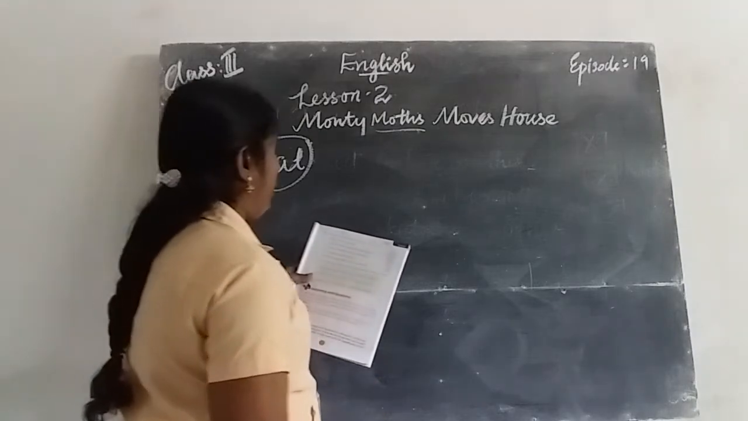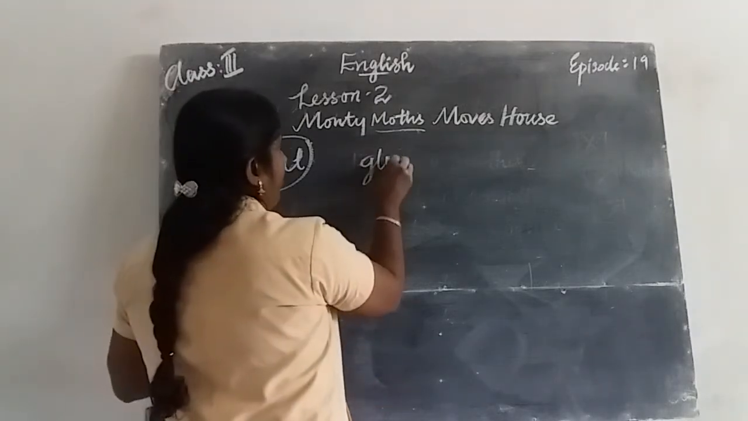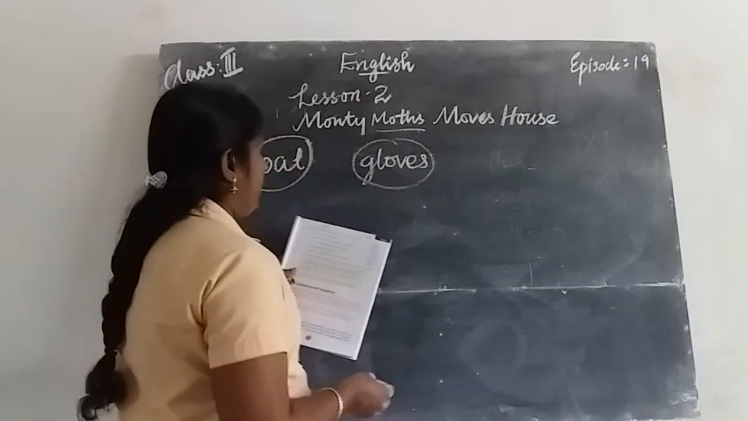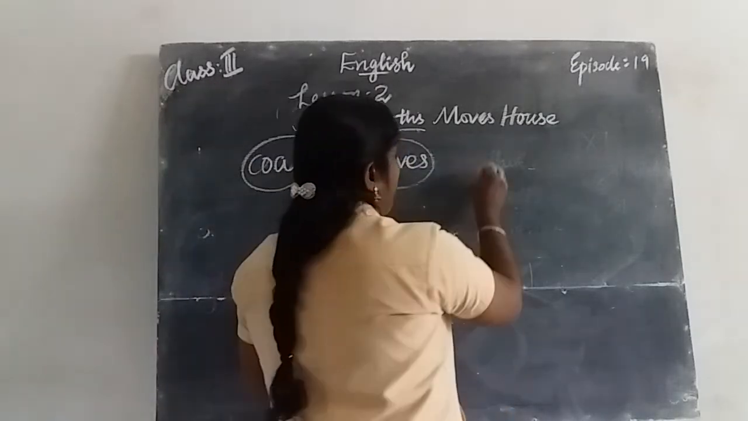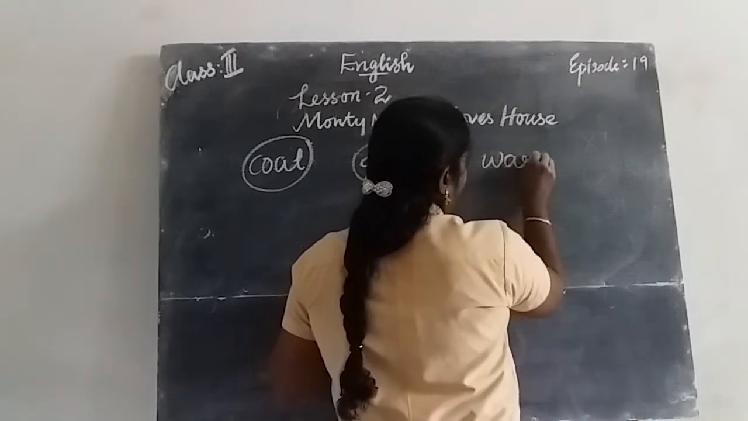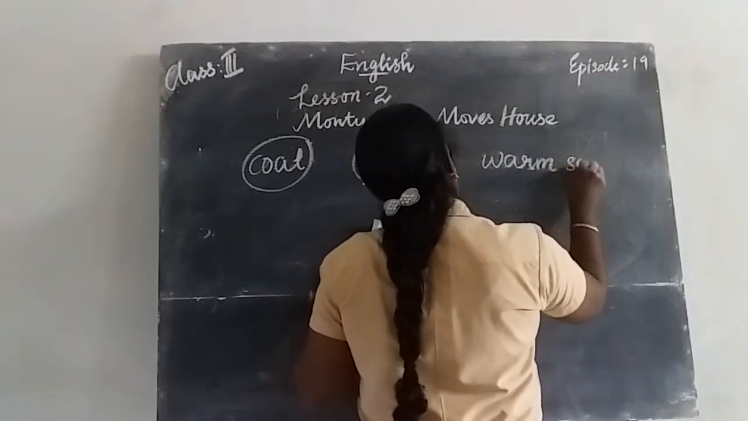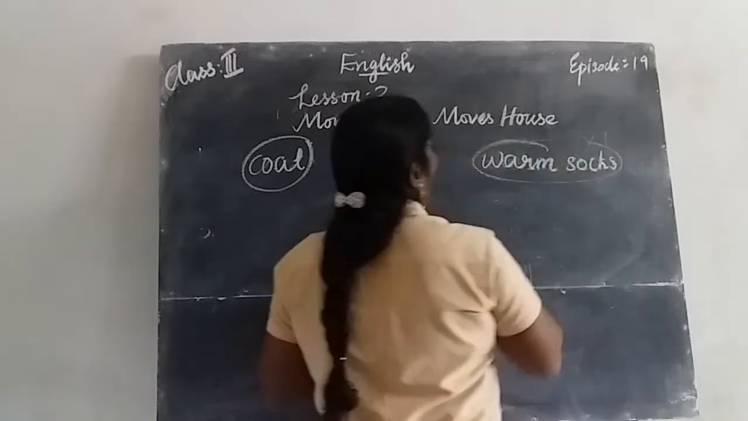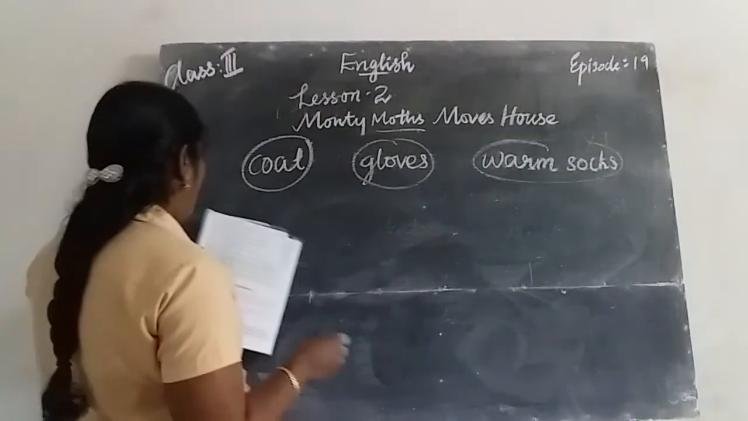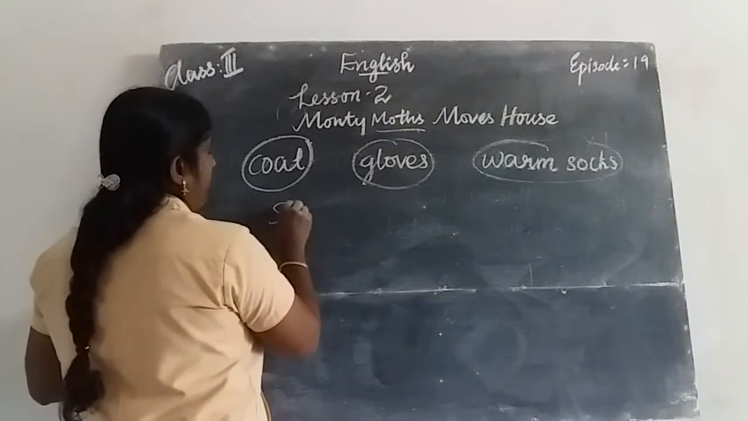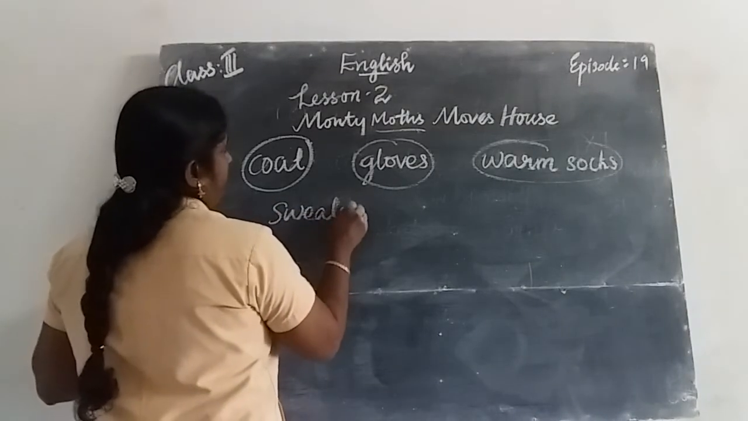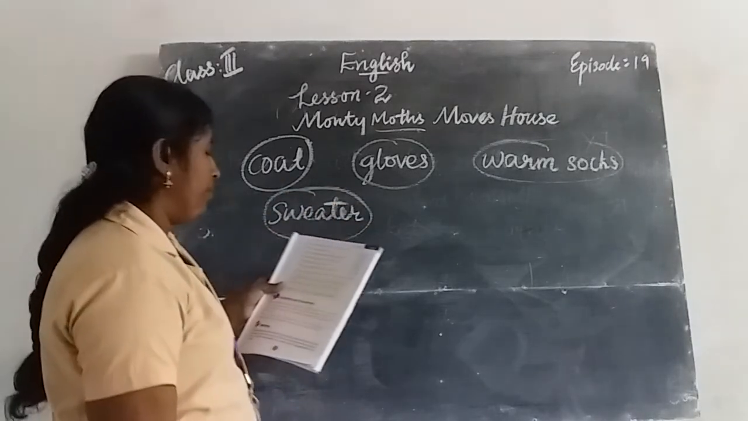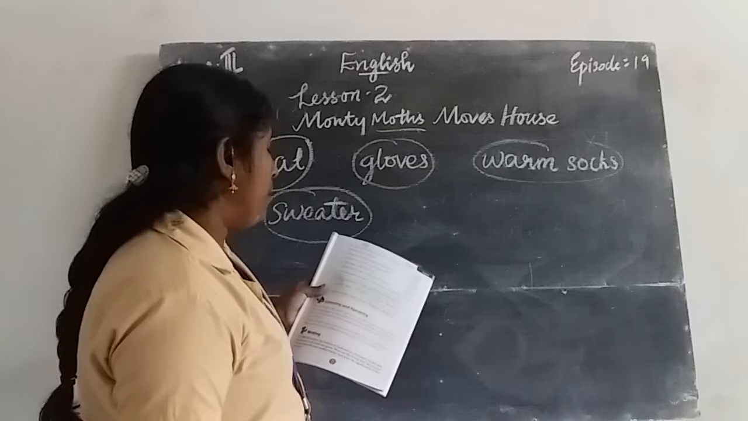Then gloves. G-L-O-V-E-S. You circle the word gloves. Then next one, warm socks. S-O-C-K-S. You circle the word warm socks. Then cotton shirt. Sweater. You circle the word sweater. Sweater is used in winter season. Then warm cap.